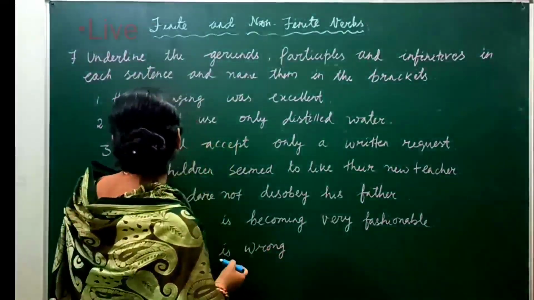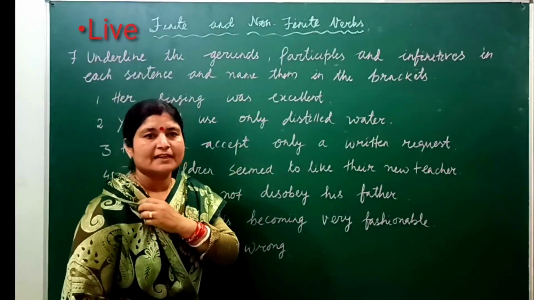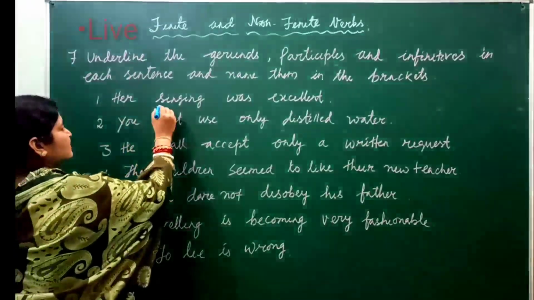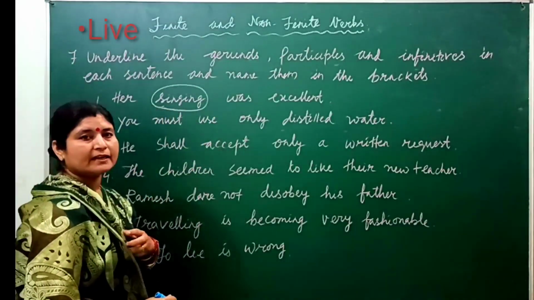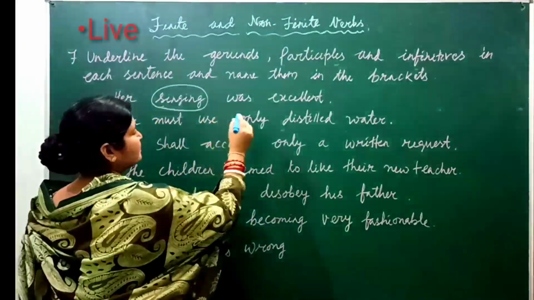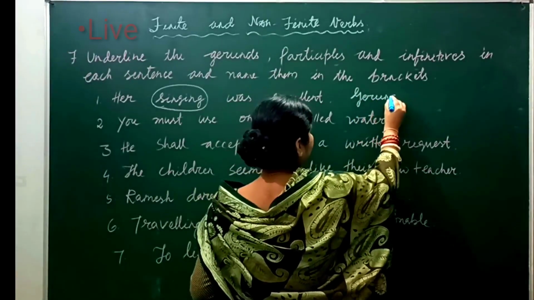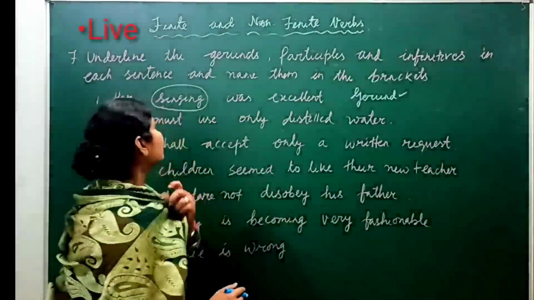Okay, so first one, her singing was excellent. Here, singing is what? Singing is a gerund here.